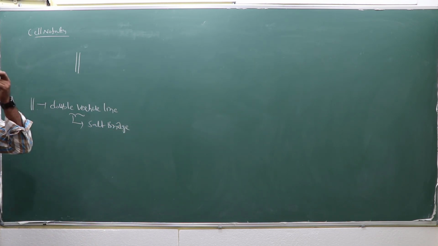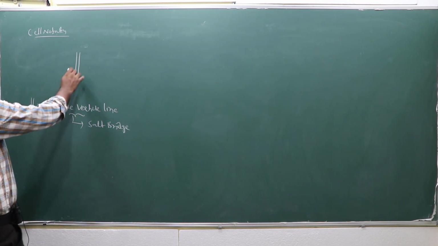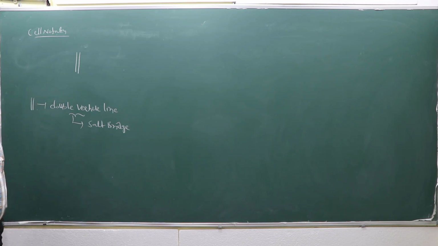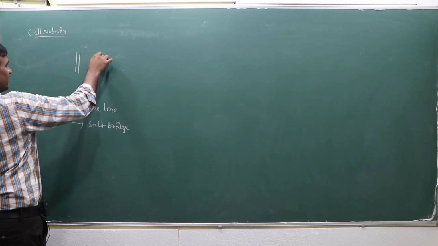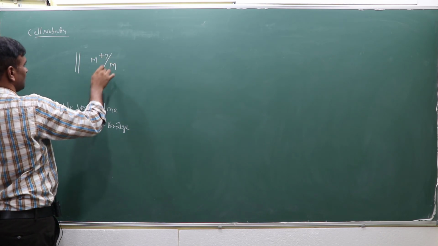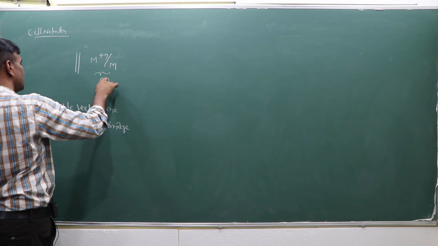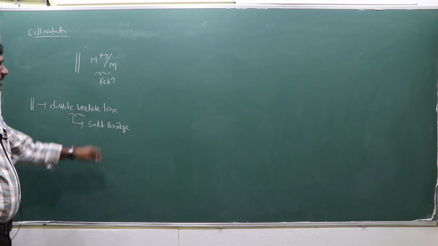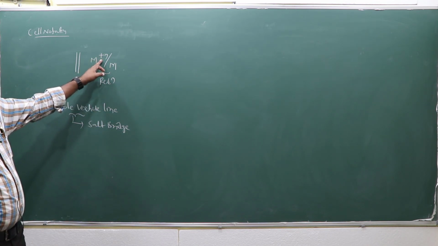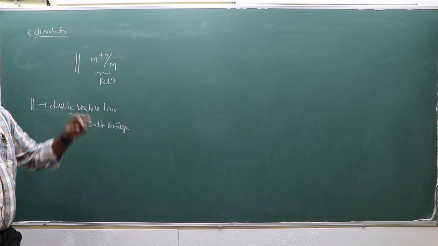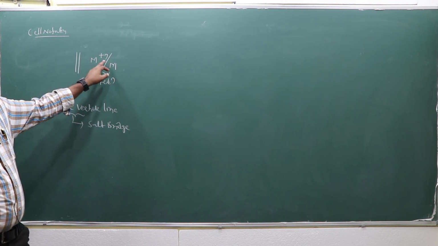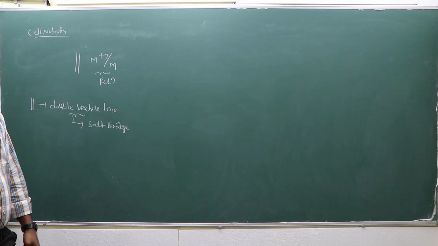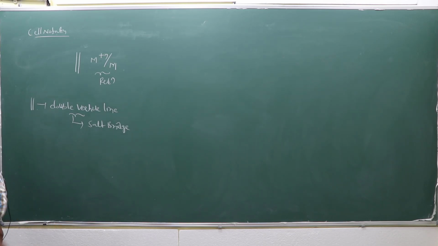Right side of the salt bridge, a reduction reaction takes place, as I mentioned earlier. M^(n+) takes n electrons and is deposited as the neutral metal, so the charge is neutralized. M^(n+) plus n electrons gives M. That is the reduction process. I explained that earlier, you can check it.